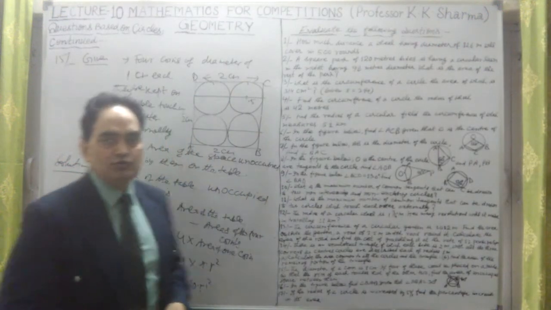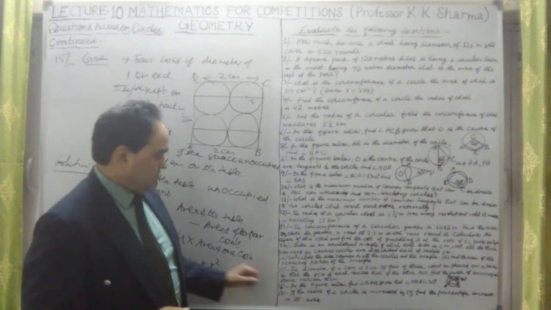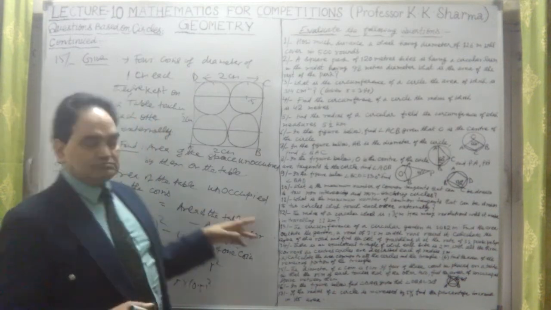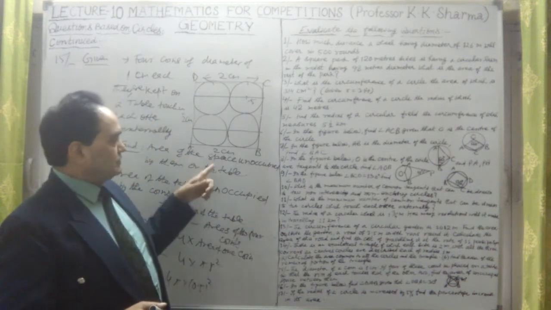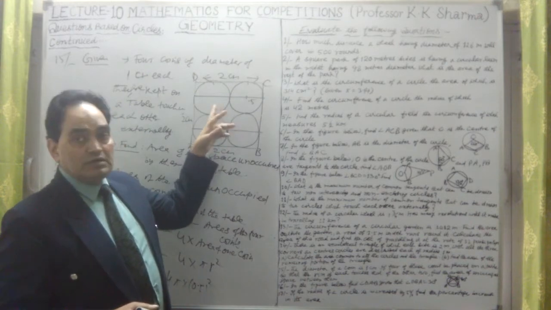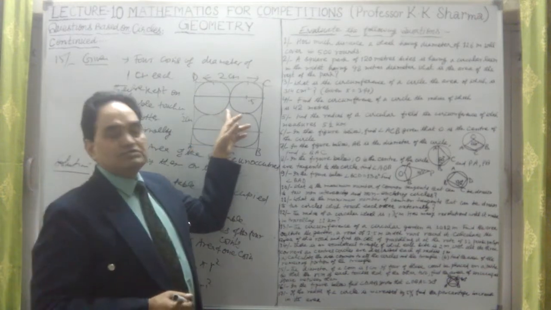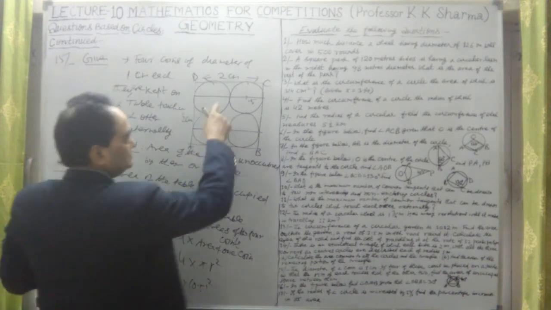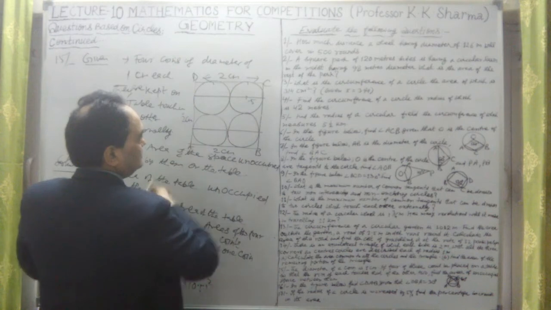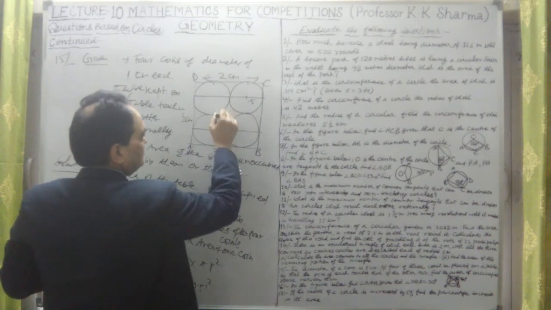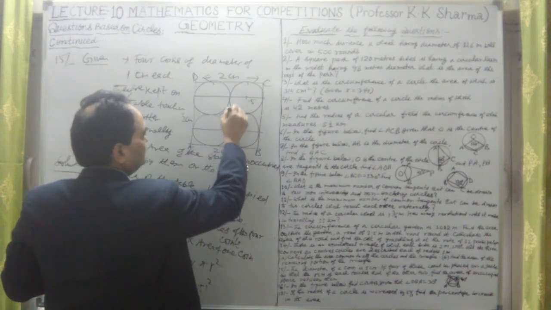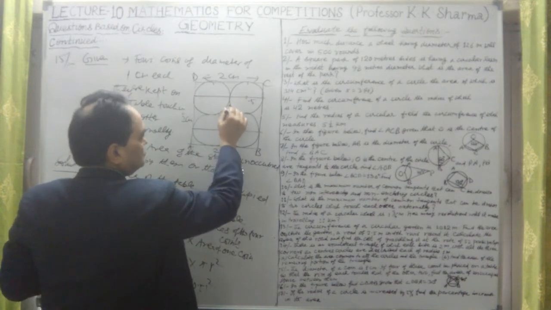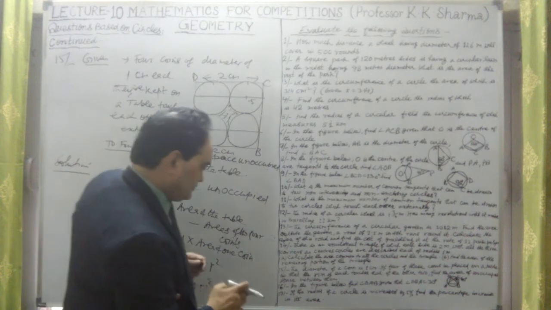Yes, guys, we are continuing with question number 15. We have to find out the area of the unoccupied space or area between these coins. Now, the area between these coins is this one. Only this one we have to find out. This is one of the options that we have to find out, the area between the coins.